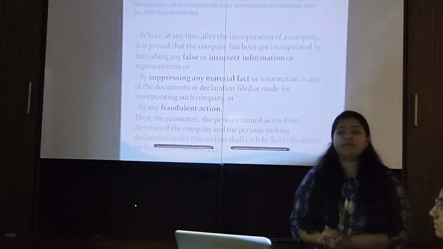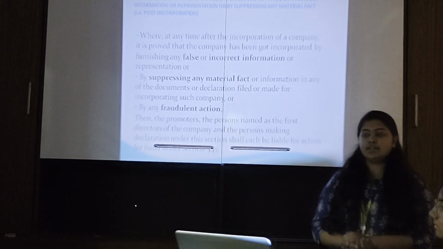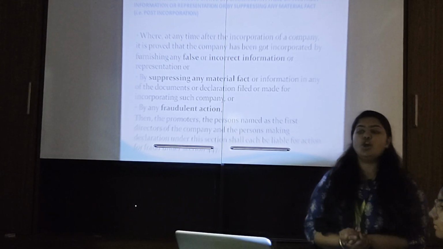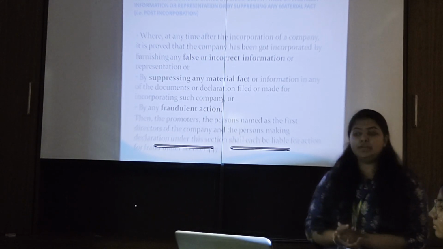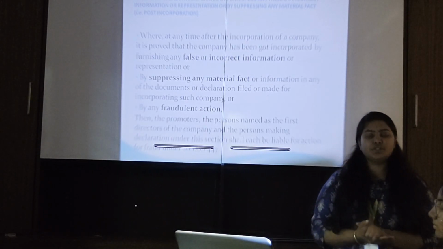Company already incorporated by furnishing any false or incorrect information or representation, or by suppressing any material fact, that is, after incorporation.